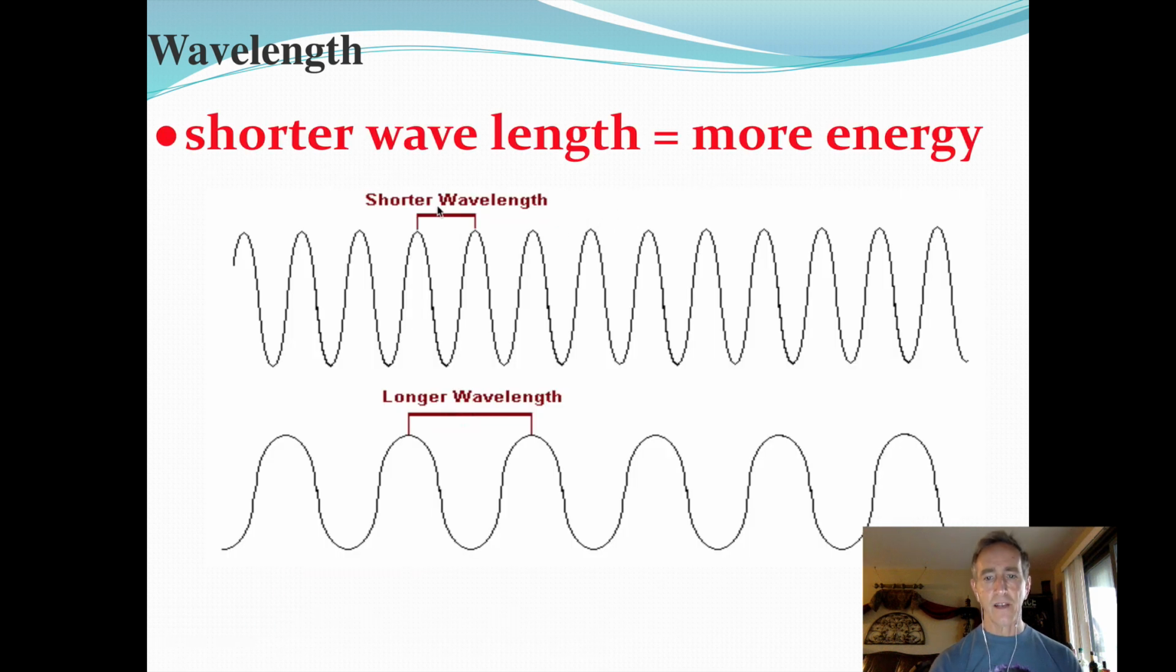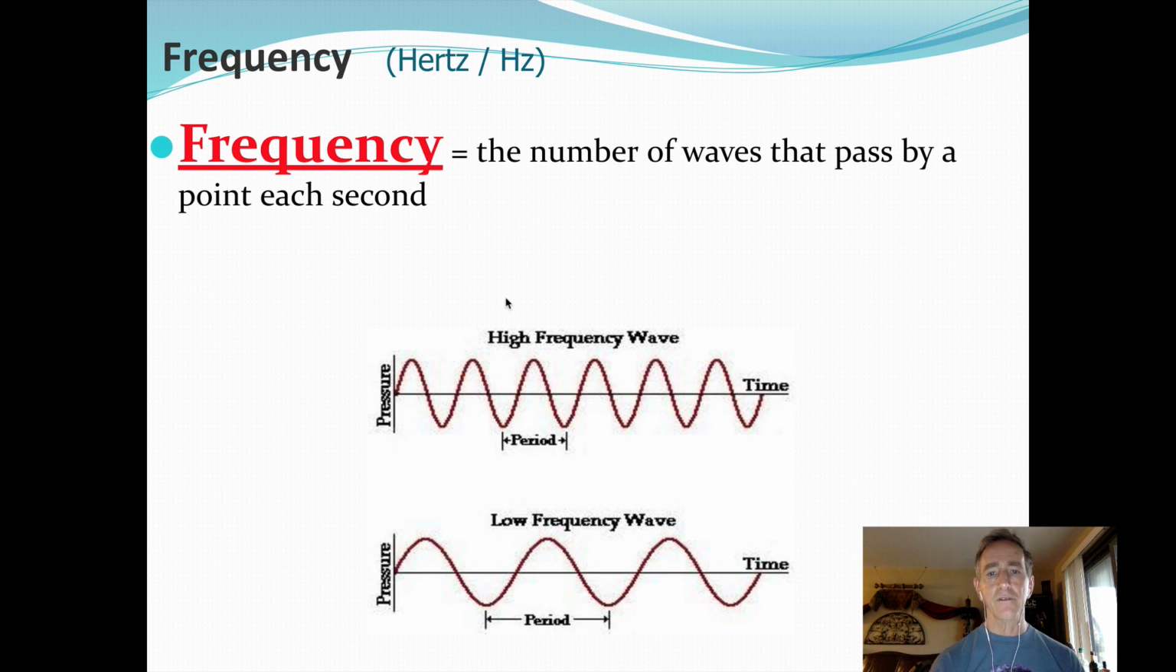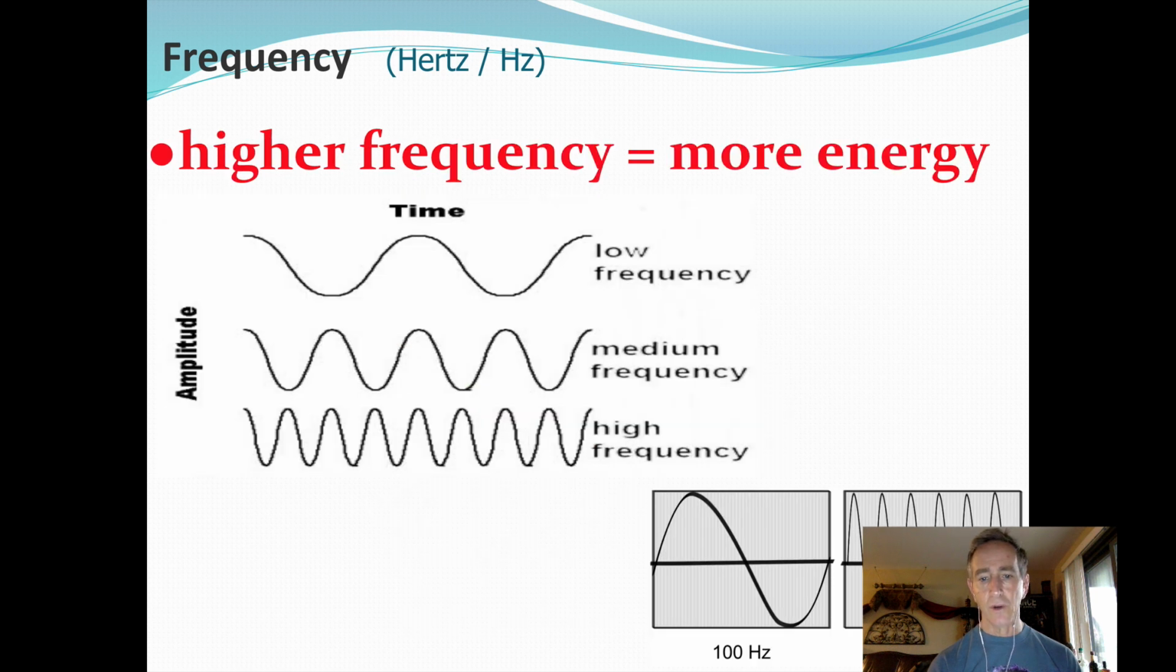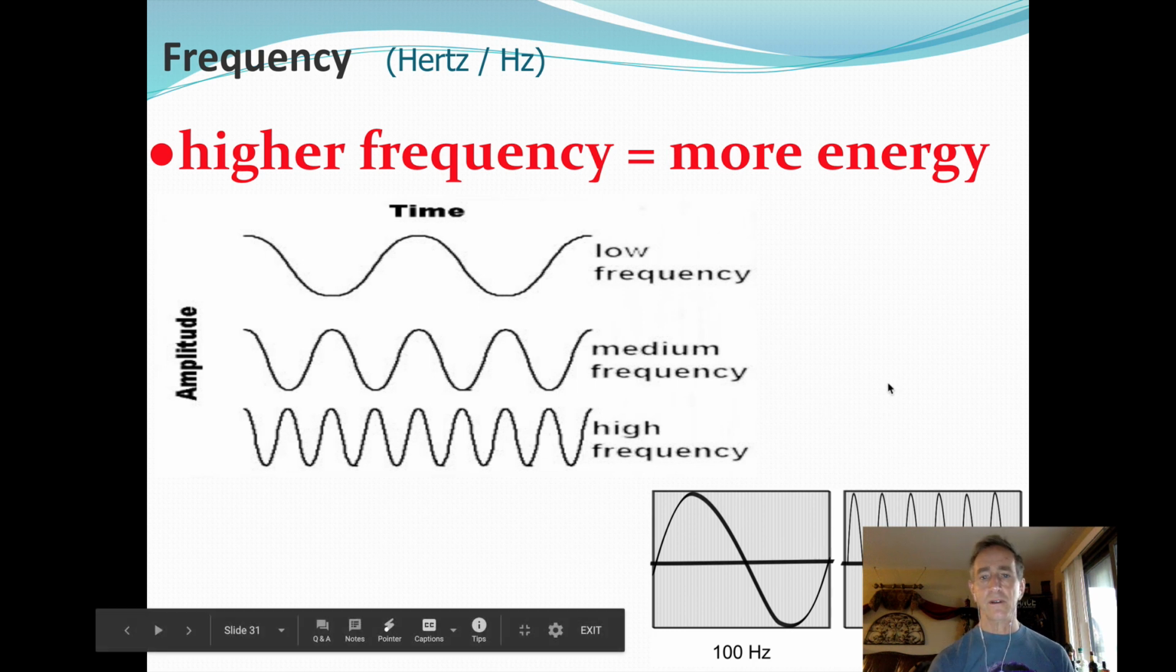Shorter wavelengths have more energy. That makes sense because you have more wavelengths passing the same point in a given amount of time. Frequency is the number of waves that pass a point each second. Higher frequency is more energy because more waves are passing the same point in a given amount of time.